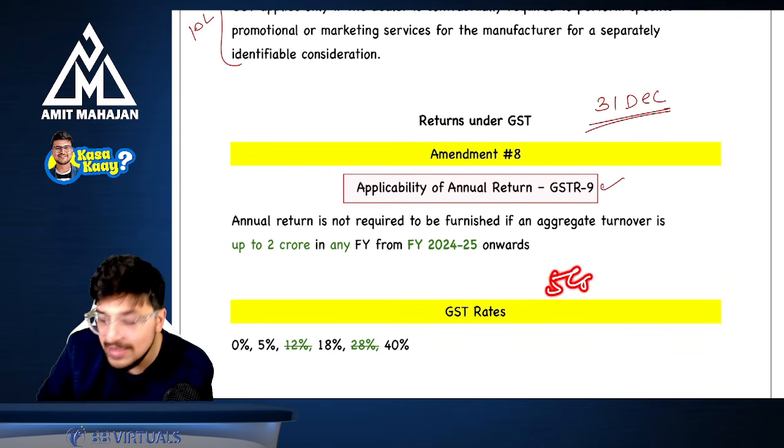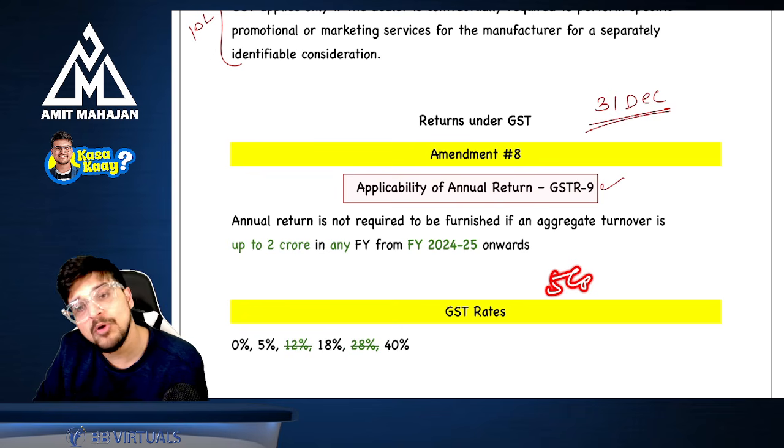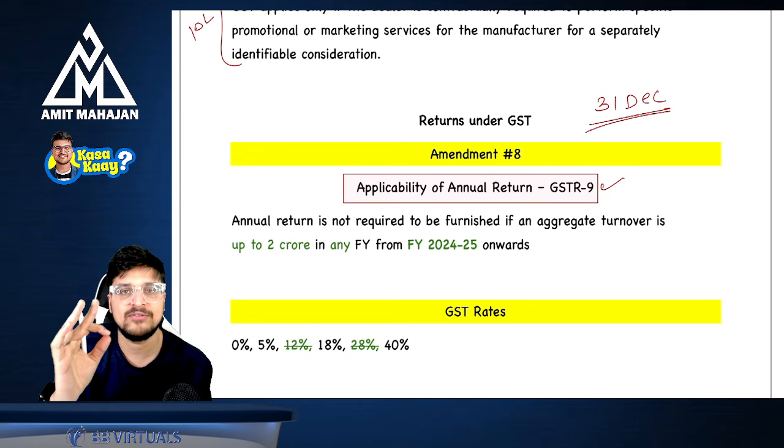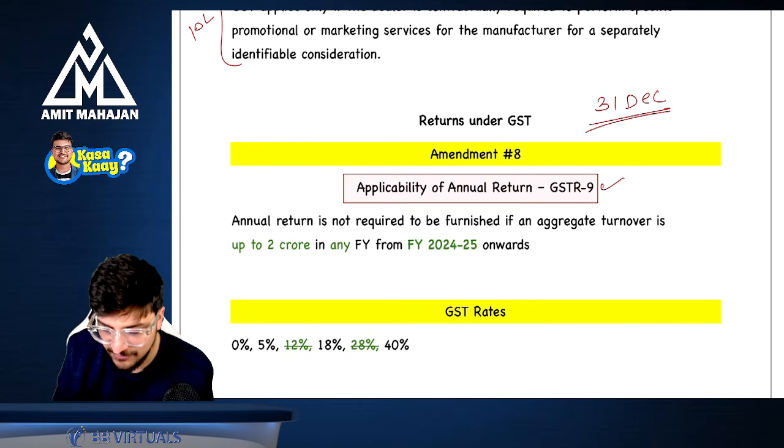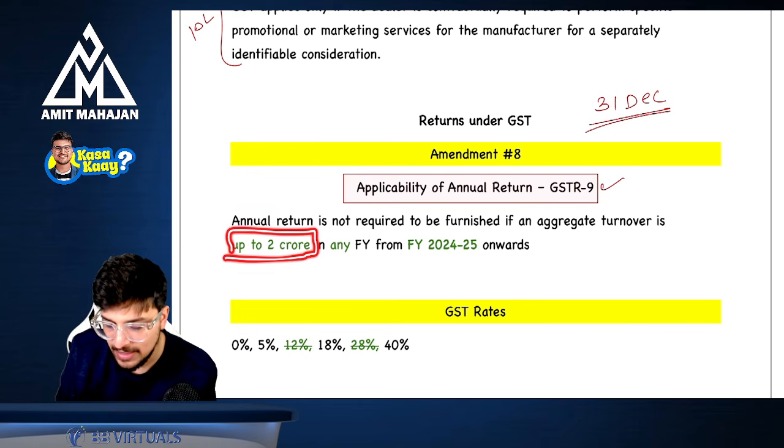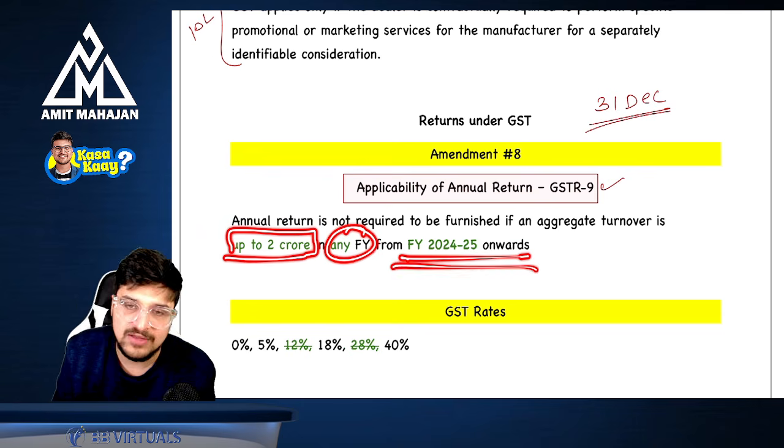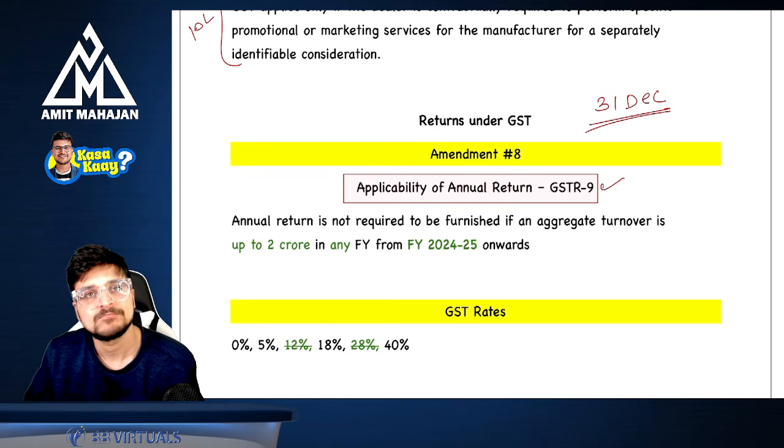If you have read GSTR 9, you must have read one more concept of 5 crores, but that is for the self-certified statement. That is still intact. I'm talking about the filing of GSTR 9. GSTR 9 is not required to be filed if your aggregate turnover is up to 2 crore in any financial year from 24-25 onwards. Perfect.